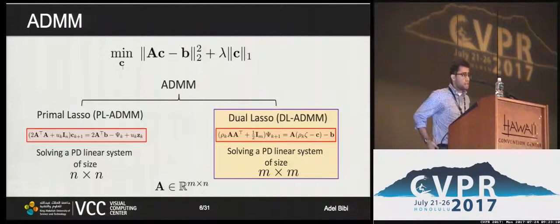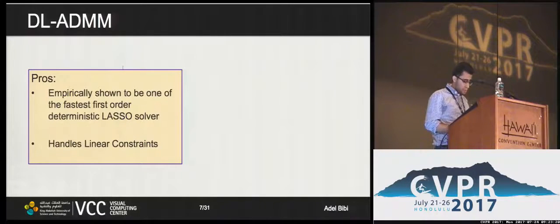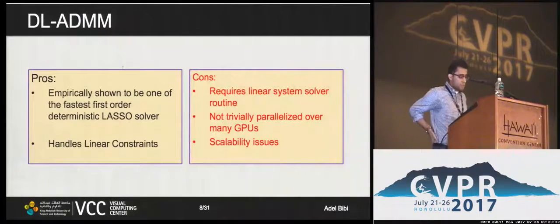Given that the matrix A is often fat, having more columns than rows, it's intuitively more attractive to go for the dual lasso. And that has actually been shown empirically. This is one of the best deterministic first-order solvers to tackle the problem empirically, and it naturally handles linear constraints. However, it still requires solving a linear system, which is not trivially parallelized over multiple GPUs and does not do well when it comes to scalability issues.